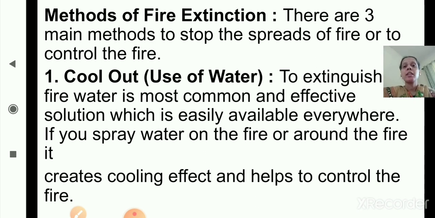Methods of fire extinction. There are 3 main methods to stop the spread of fire or to control the fire. The first one is cool out, that is use of water. To extinguish fire, water is the most common and effective solution, which is easily available everywhere. If you spray water on the fire or around the fire, it creates a cooling effect and helps to control the fire. So this is the first method to stop the spread of fire.